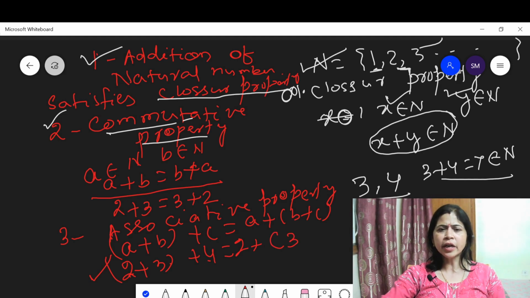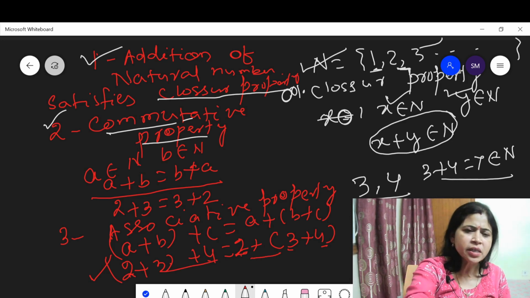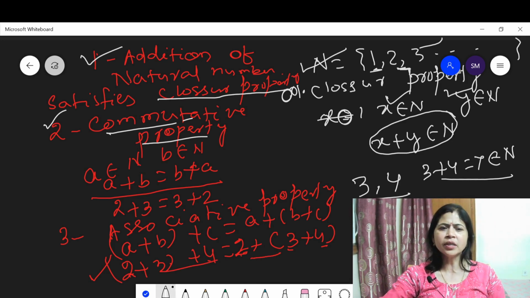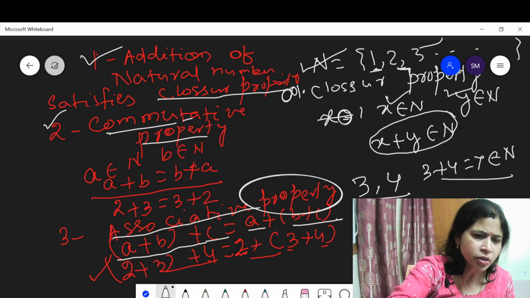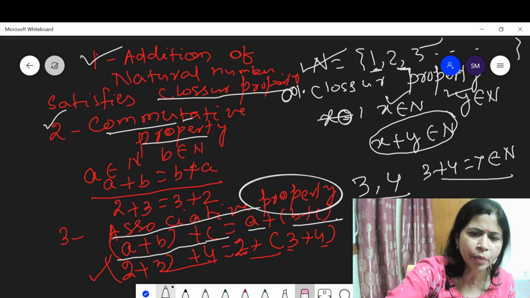Now look here, 2 plus 3 plus 4: 3 plus 4 is 7, 7 plus 2 is 9. Yes, LHS is equal to RHS. This means addition of natural numbers satisfies the associative property. Associative property means A plus B plus C is equal to A plus B plus C, regardless of grouping. Now let us discuss some more properties.